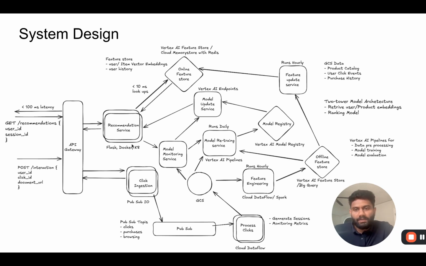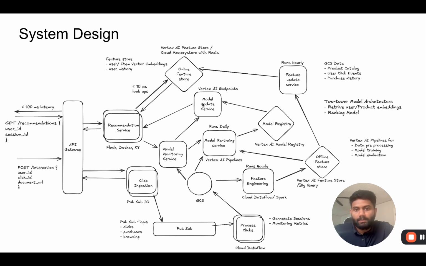So once we have the recommendation service, we will move on to the monitoring aspect of the system. Every time the model generates recommendations, the data will be piped to a model monitoring service. We'll be using Vertex AI's model monitoring service for this. And this will continuously monitor the model's performance. So this model monitoring service will continuously monitor the recommendation service, the predictions generated by the model, as well as the data that was sent to the model, and detect model degradation as well as data drift, and make necessary calls to the model update service or model retraining based on certain rules that we can set up.